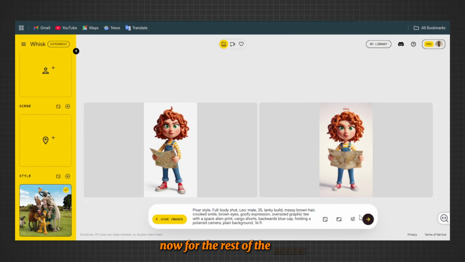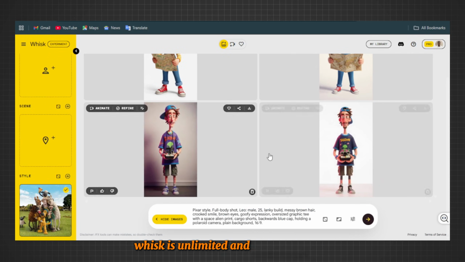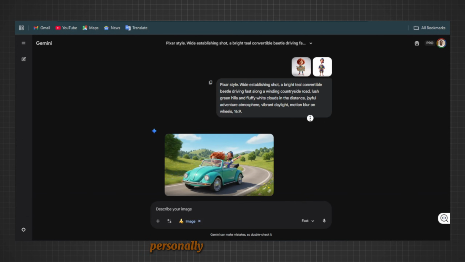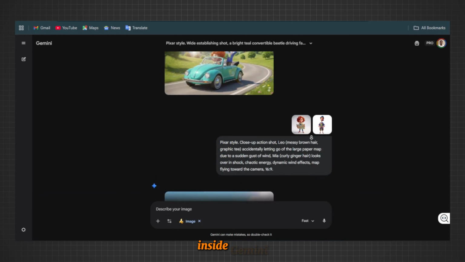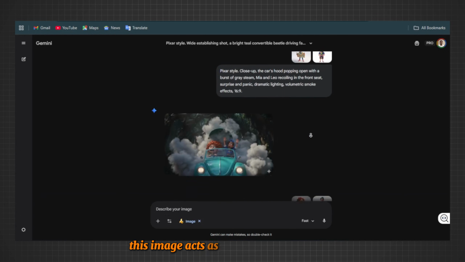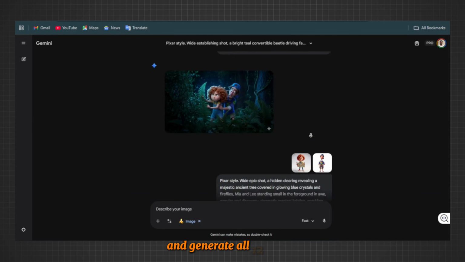Now for the rest of the scenes, you have 2 options. Stay here in Whisk or use the Nano Banana feature in Gemini. Both are consistent, but remember, Whisk is unlimited and watermark free, while Gemini can have daily limits. Personally, I prefer Nano Banana inside Gemini. I upload the character images we saved from Whisk, this image acts as the reference for the AI, and I paste the scene prompts and generate all 12 scenes.